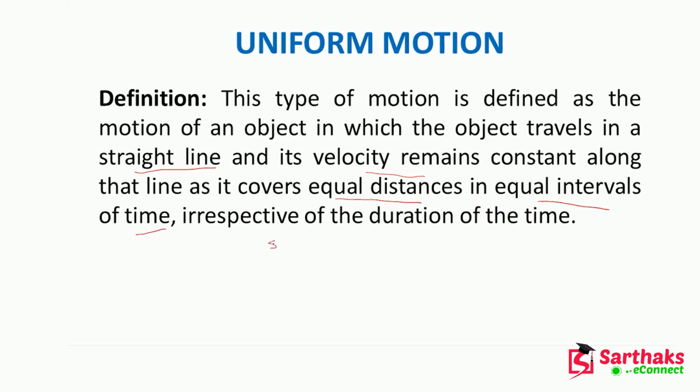That means what? I am moving a 5-meter distance in 1 minute. Or I am moving 50 kilometers per hour. It may be through my car or anything else, but it means for the first hour I am moving 50 kilometers, for the second hour also I am moving 50 kilometers. So that means equal distance in equal intervals of time.